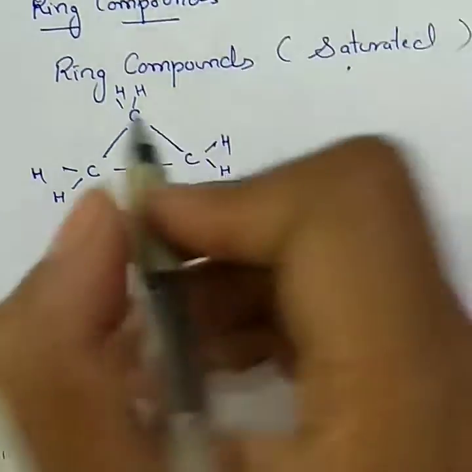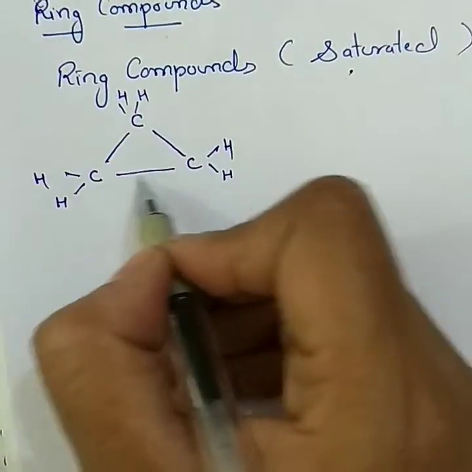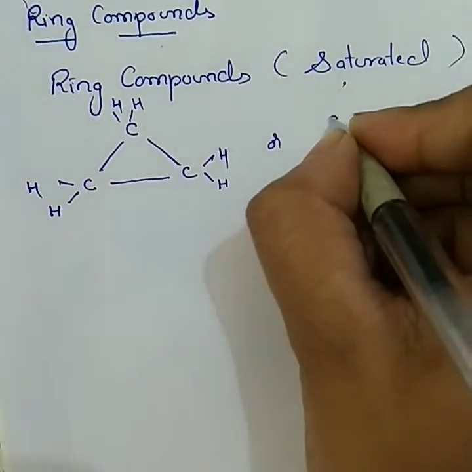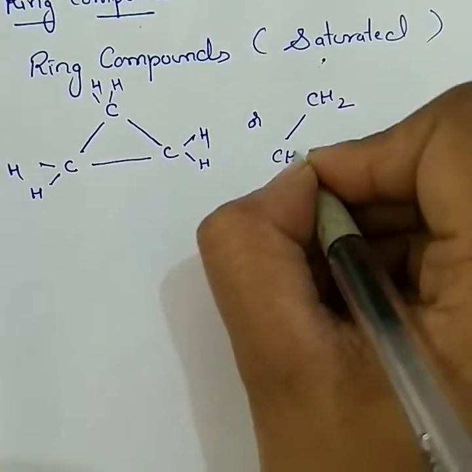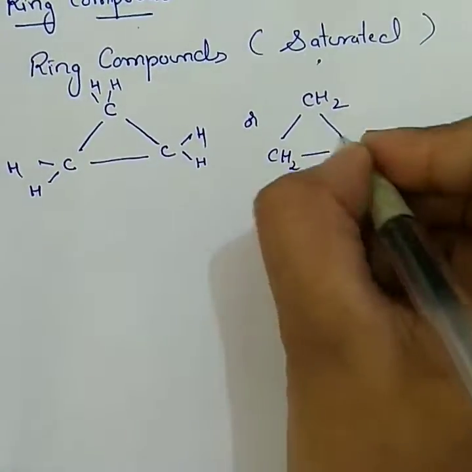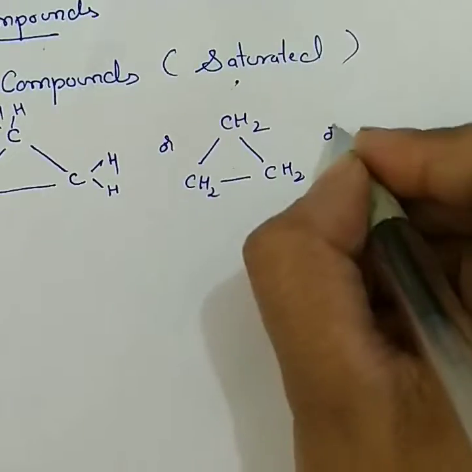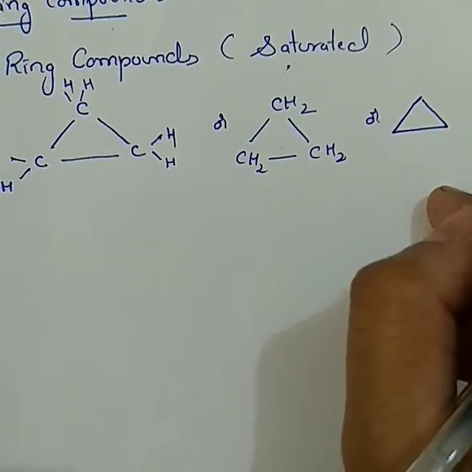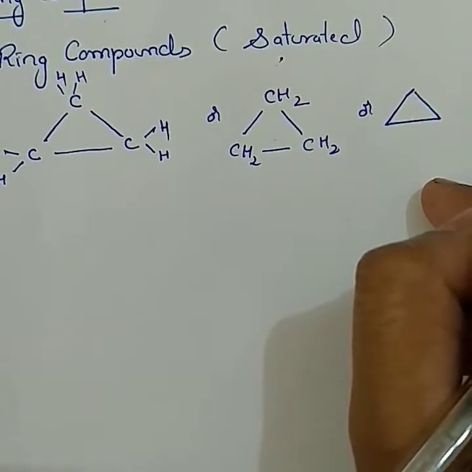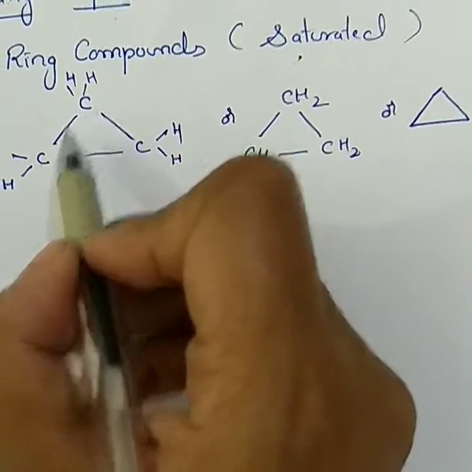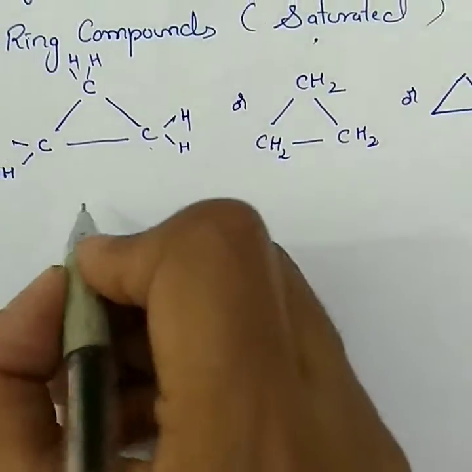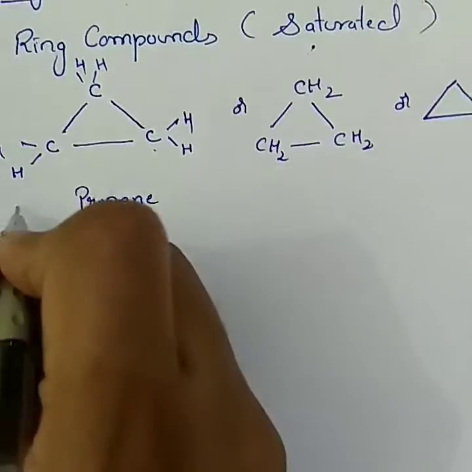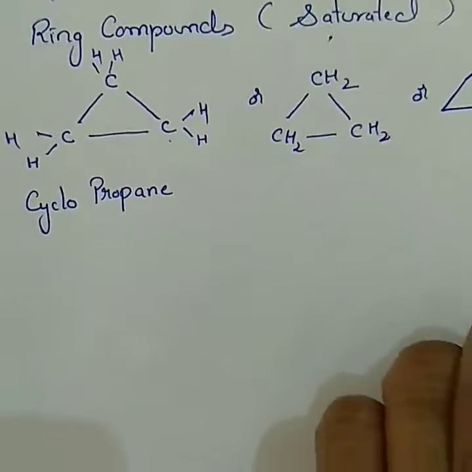the hydrogen. So this is the ring compound with the 3 carbons, or you can write it in the form of CH2, CH2, CH2. Show a triangle. This is the first member of the ring compound, that is with the 3 carbons. Now how to write the name? 3 carbons means prop, single bond ane,